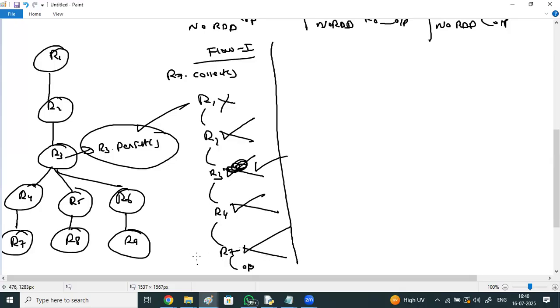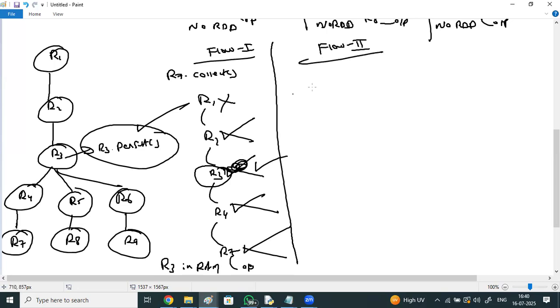Now, how many RDDs are in the RAM? Everyone unmute and try to respond. One. One RDD, R3 is available, right? R3 in RAM.